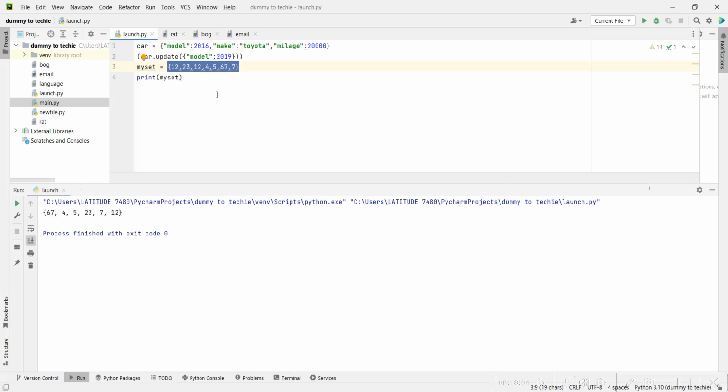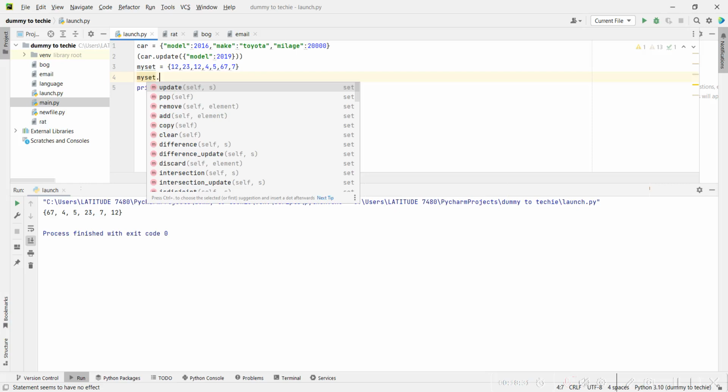But you can update it. Can you update it? I think you can add stuff to the set. So let's even try. But what you cannot do is index a set, because you don't know where the number is going to fall, because it's unordered. It will scatter itself. So let's see if we can update this set. My set dot, okay, update, remove. So if you look here, we can update, we can remove, we can add, but we cannot index a set.